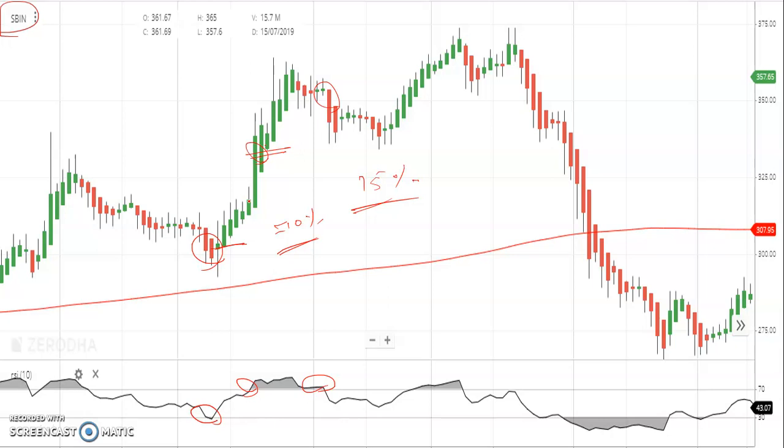Okay, the reason why I recommend people to buy only once it crosses the 30 line after reaching the oversold position is this. See, it reaches the oversold position. Okay, and it's near the 200-day moving average, so this is the 200-day moving average. But what happened, it went down. It went actually below the 200-day moving average, which means it will not be in our buy radar.